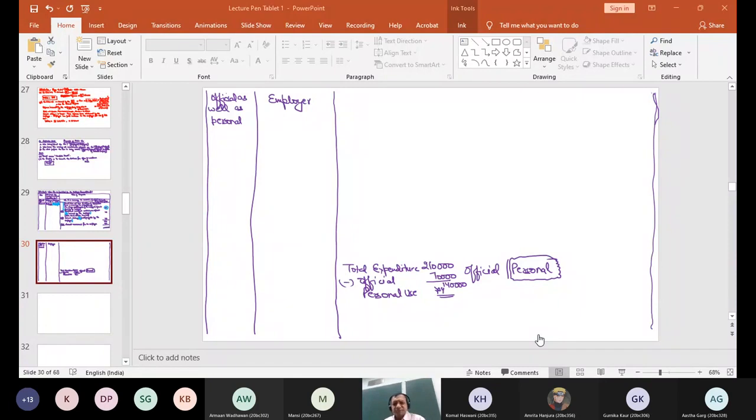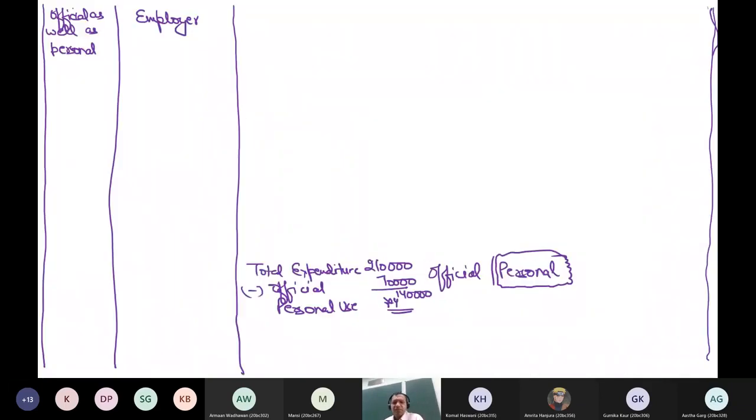What is the best way where, ignoring all such things, directly, if I as an assessee ask the department or the government why you are doing so many things, you simply tell me how much on an average should be paid by me as personal use.